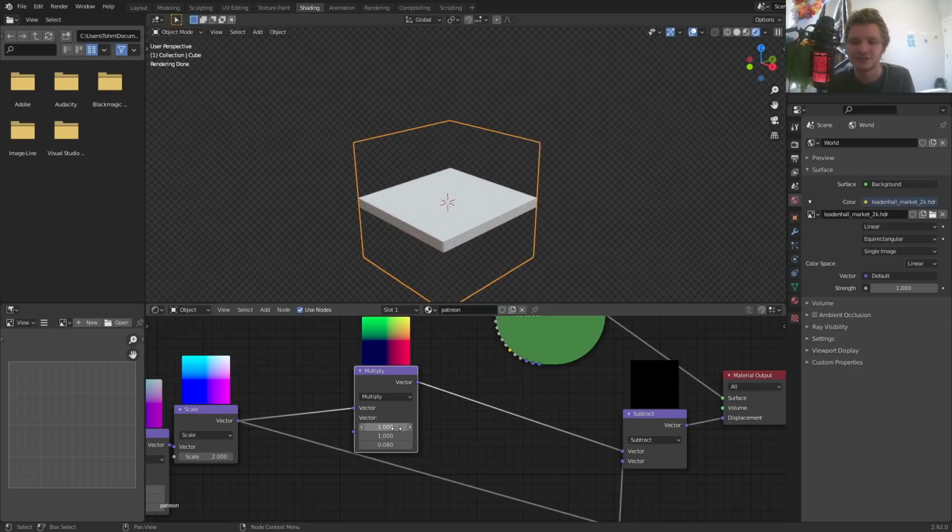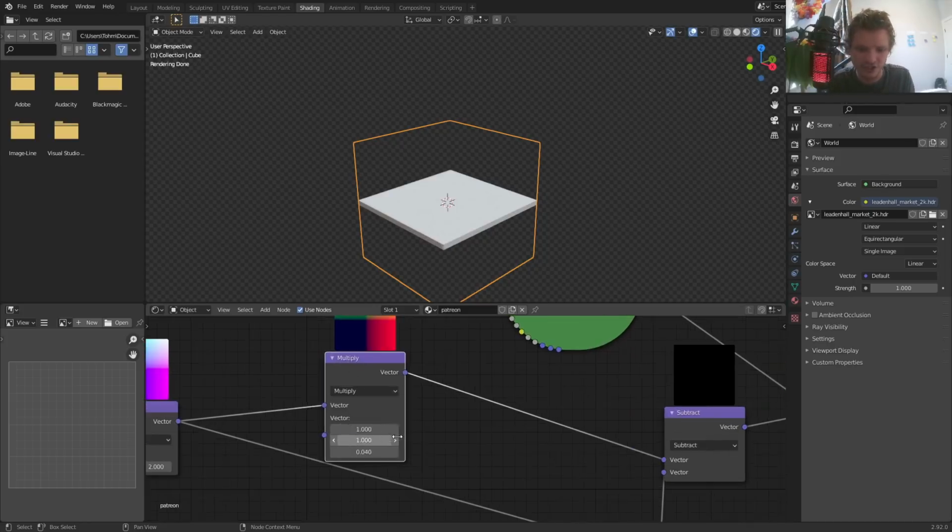So if this is your first time with vector displacement, welcome to the show. I'm going to take this, make it as thin as I want it. Again, the key insight here is we're doing it all procedurally, so we can always go back and forth and change these values in a non-destructive workflow.